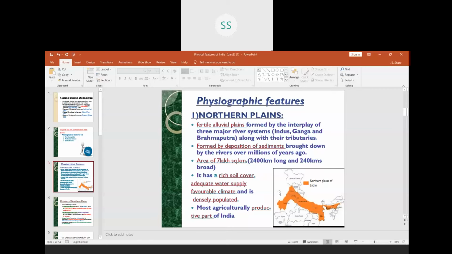So it is densely populated. Densely means, children, it is thickly populated. So that is your features of the northern plains. And we come to the next part.